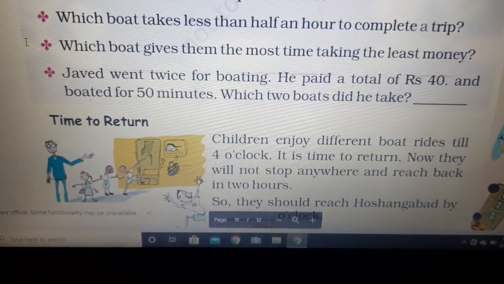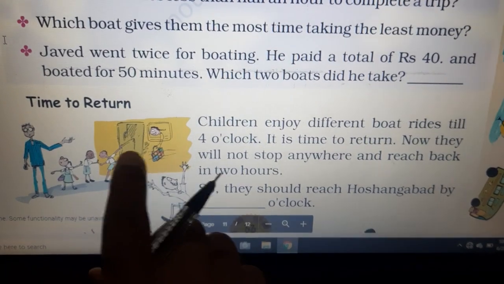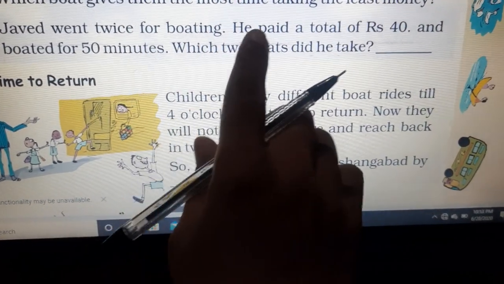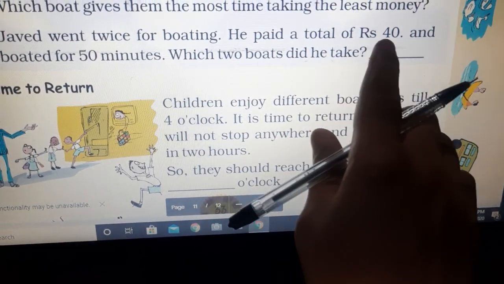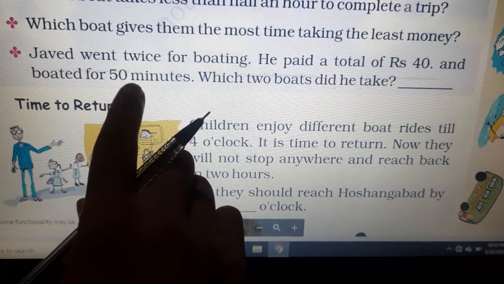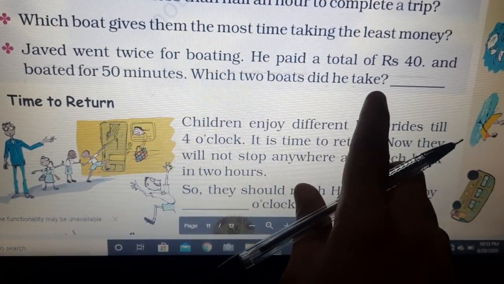Come to the next question. Javed went twice for boating. He paid a total of rupees 40 and boated for 50 minutes. Which two boats did he take?